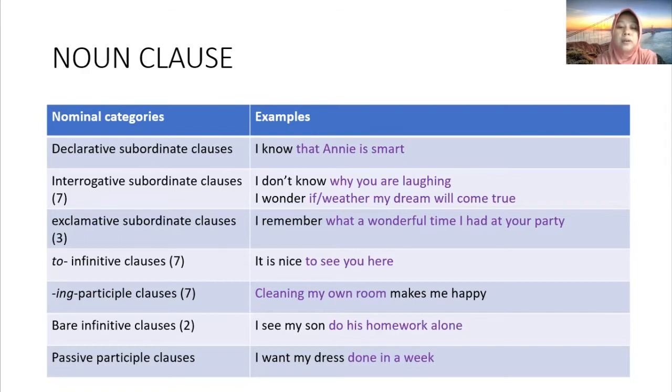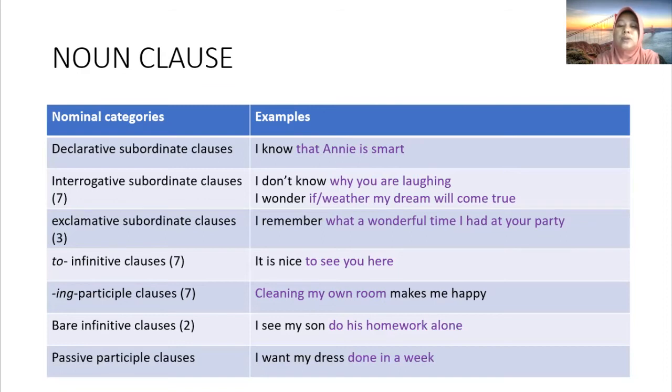I will remind you again that noun clause has the same function as noun. So when we make a sentence, it is nice coat, for example, coat is a noun. In the sentence it is nice, what is nice?